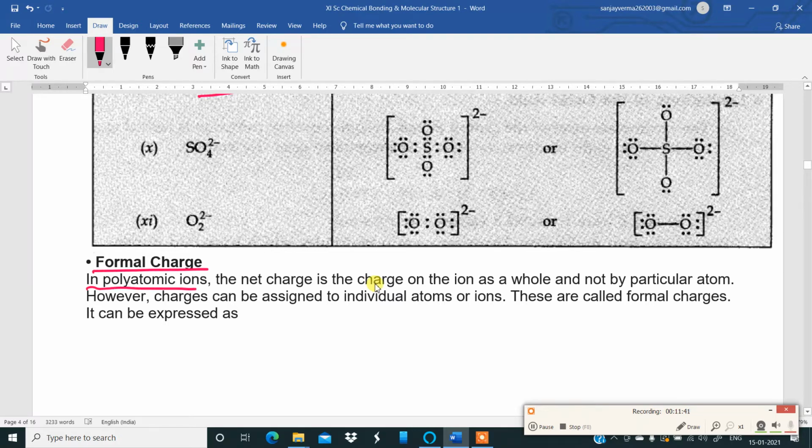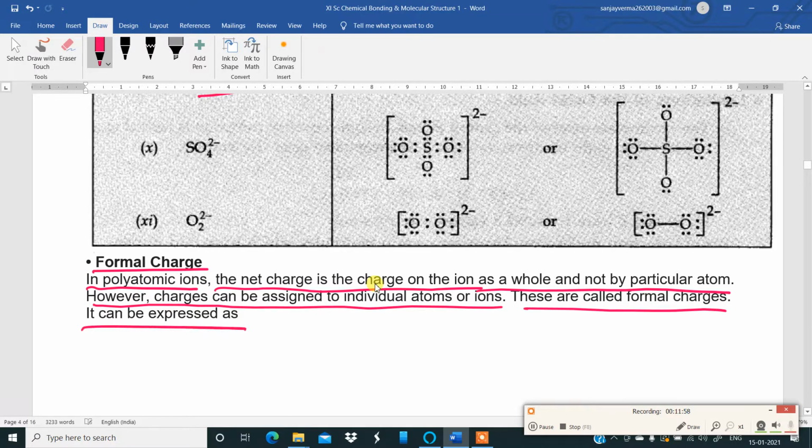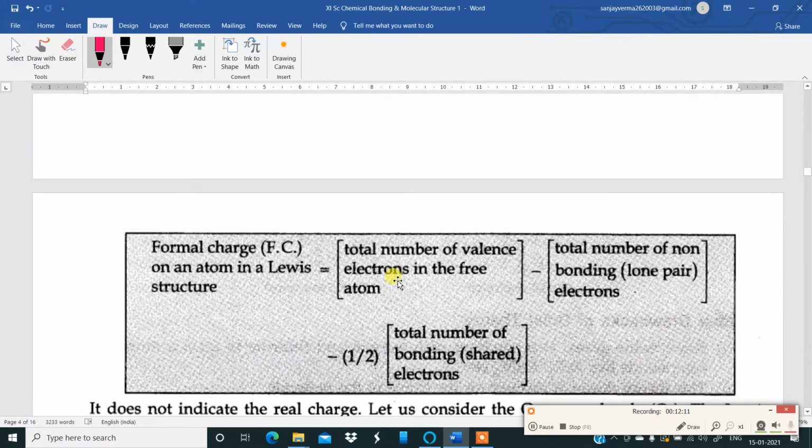In polyatomic ions, molecules having more than one atom, the net charge is the charge on the ion as a whole and not on a particular atom. However, charges can be assigned to individual atoms or ions. These are called formal charges. So formal charges are the charges carried by the individual atoms in a species. It may be an ionic species. That you have to keep in mind to understand formal charge.